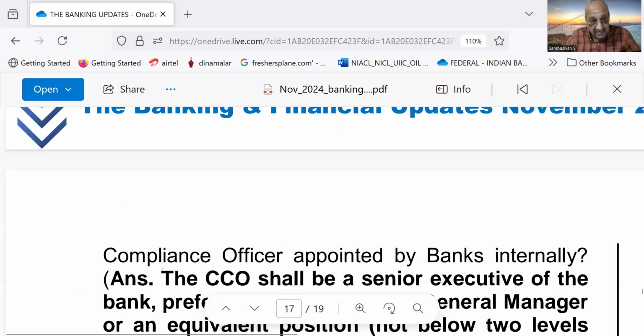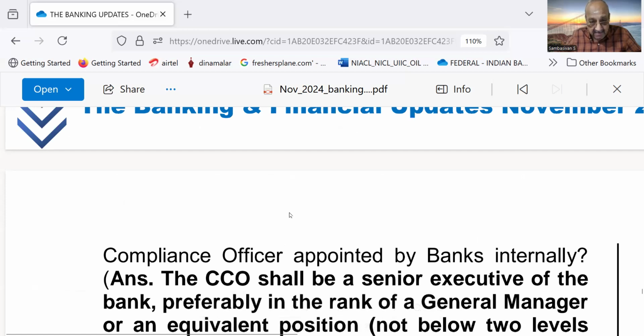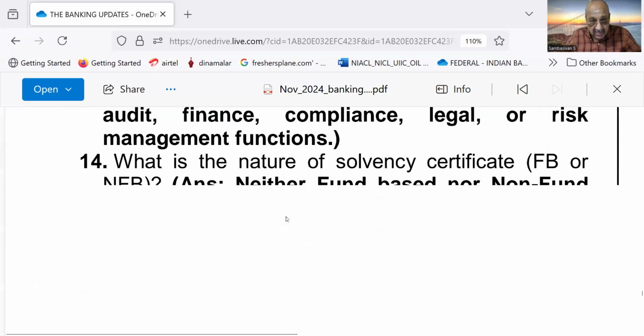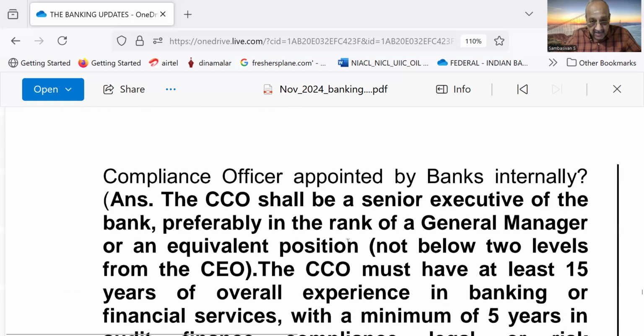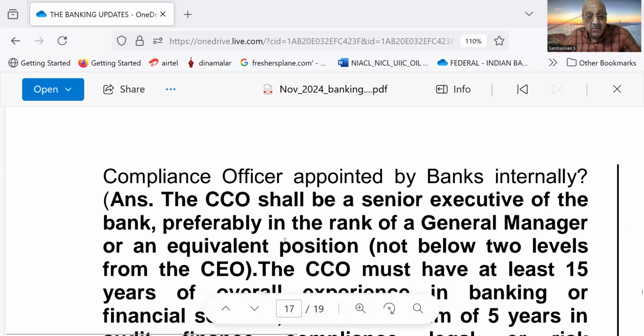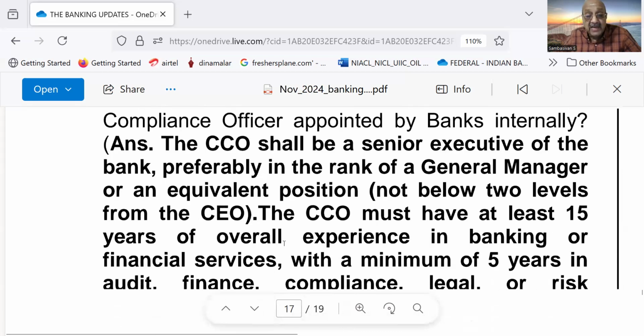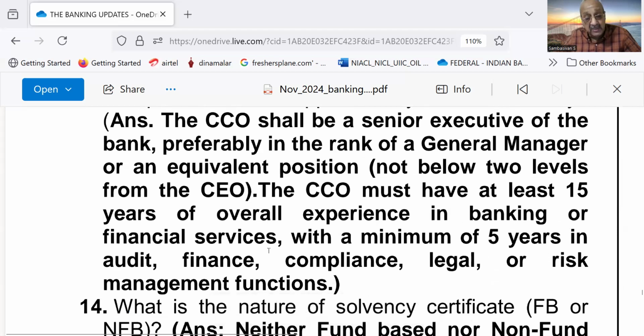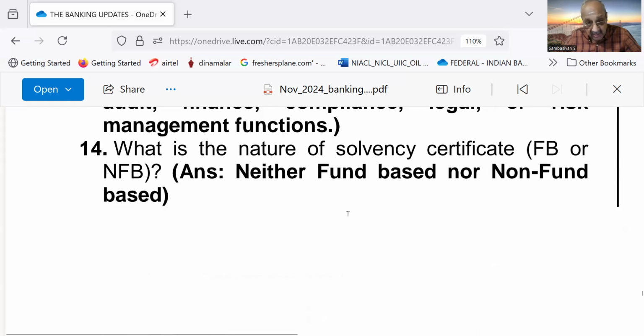Minimum experience required for compliance officer appointed by banks internally. The CCO shall be senior executive of the bank, preferably in the rank of general manager or an equivalent position, not below 2 levels from the CEO. The CCO must have at least 15 years of overall experience in banking or financial services with a minimum of 5 years in audit, finance, compliance, legal, or risk management functions.